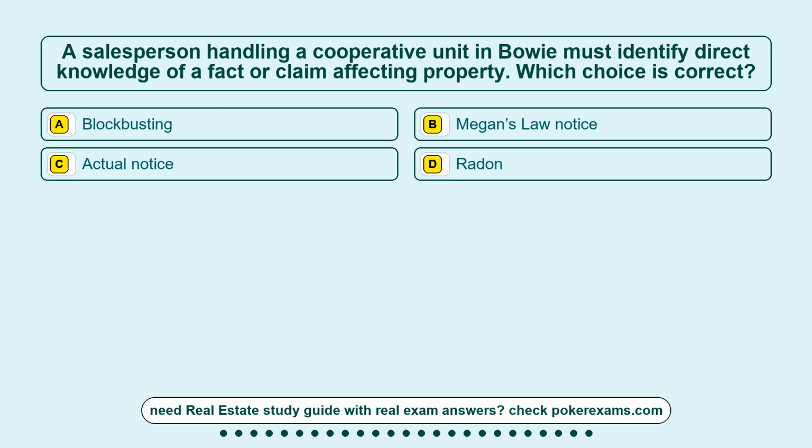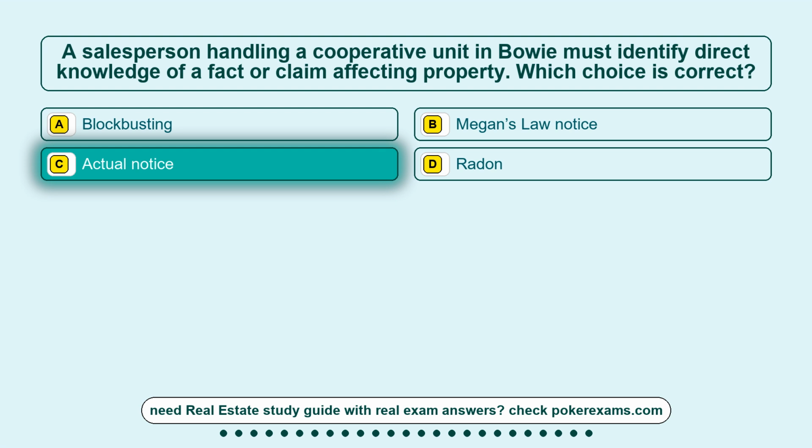Question 1. A salesperson handling a cooperative unit in Bowie must identify direct knowledge of a fact or claim affecting property. Which choice is correct? Option A, blockbusting. Option B, Megan's Law notice. Option C, actual notice. Option D, radon. The correct answer is option C, actual notice.